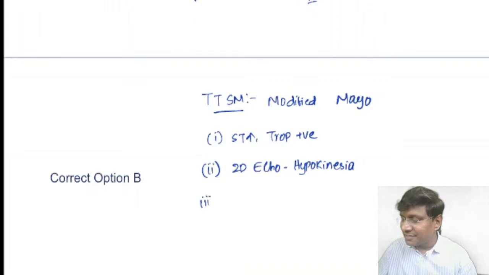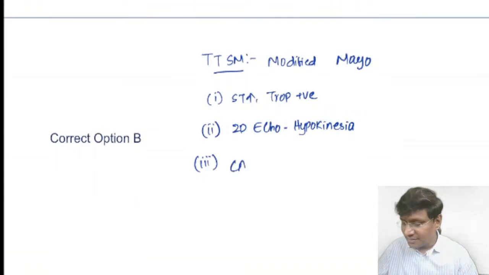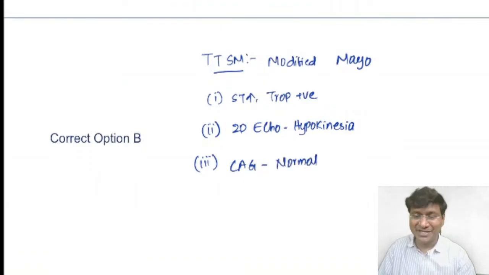The third important finding: because the first two findings mimic myocardial infarction, the coronary angiogram should be absolutely normal. Whereas in myocardial infarction, you will notice the presence of an atherosclerotic plaque. But in Takotsubo cardiomyopathy, the CAG should be absolutely normal.